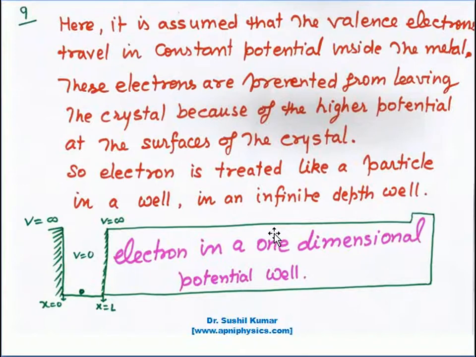And second, these electrons cannot escape automatically from the surface of the crystal. So it means the surface of the metal has a higher potential, or, on the other hand, one can say the potential is infinite. So the electron cannot jump from or leave the crystal surface. So the electron is treated like a particle in a well, that is, in an infinite depth well.